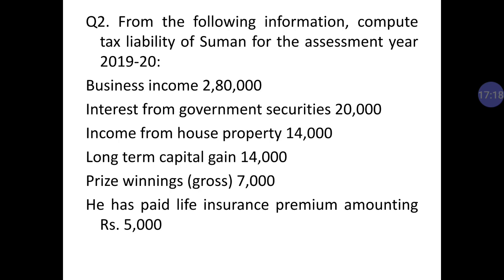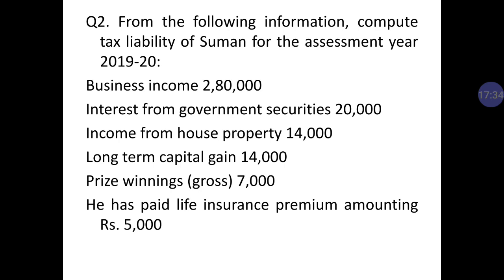Third income is income from capital gain. We have capital gain of two types, long term and short term. But in this question only long term capital gain is given. So therefore we will take long term capital gain under the source of income from capital gain.